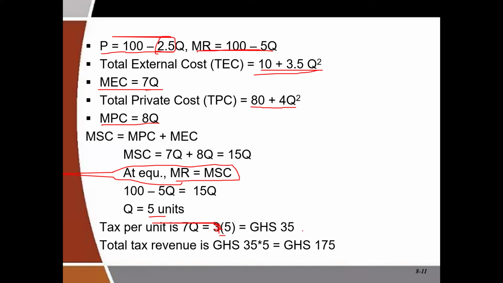You can use a similar idea and solve questions when it's a benefit. When it's a benefit, it rather becomes marginal social benefit equal to marginal cost. And our marginal social benefit, if it's a perfect competitor, will be price plus the marginal external benefit. If it is a monopolist, it's going to be marginal revenue, or marginal private revenue, plus our marginal external benefit. So there are examples like that. You can search on the internet and find examples like that and solve.